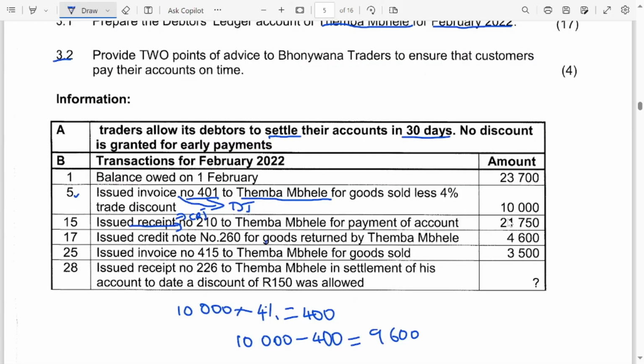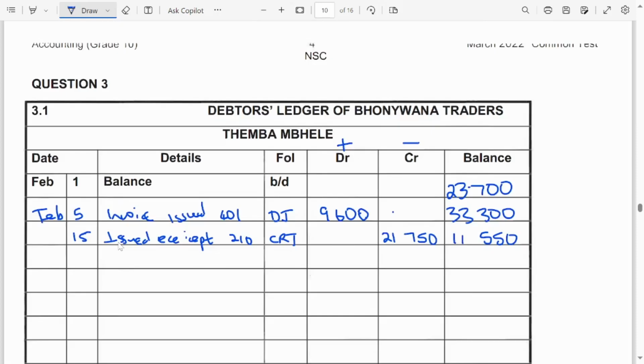Day 17, issued a credit note. So when we are issuing a credit note, it means that a debtor was returning the goods. So when a debtor is returning the goods, that is the debtors allowances journal. Right? So let's go and record. Day 17, issued credit note.